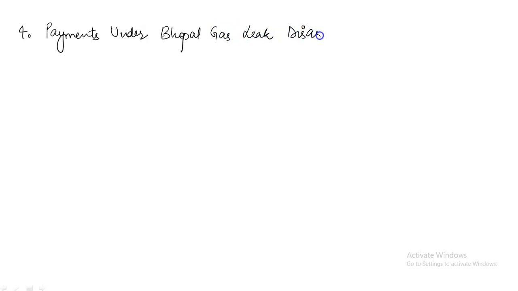The fourth one, payments under Bhopal Gas Leak Disaster Act 1985.